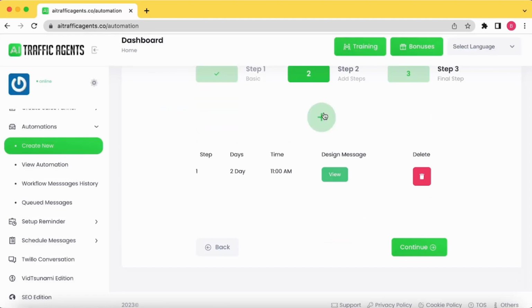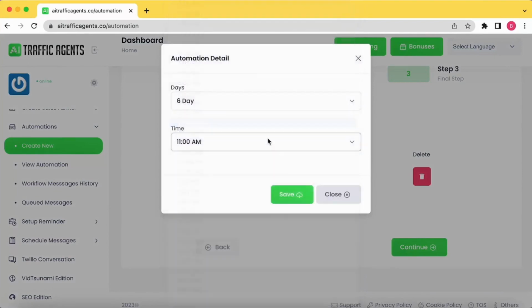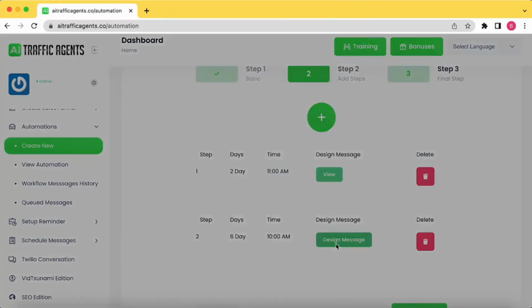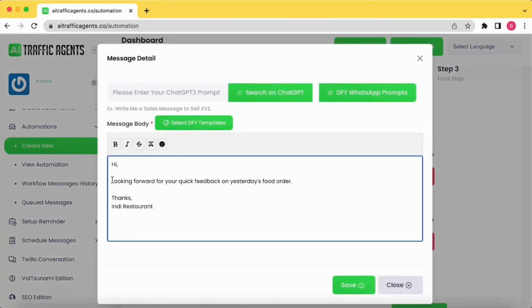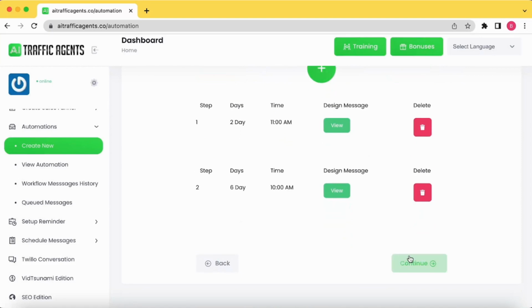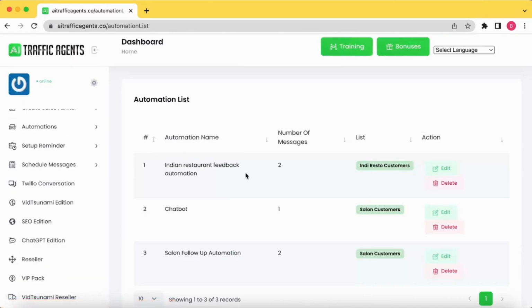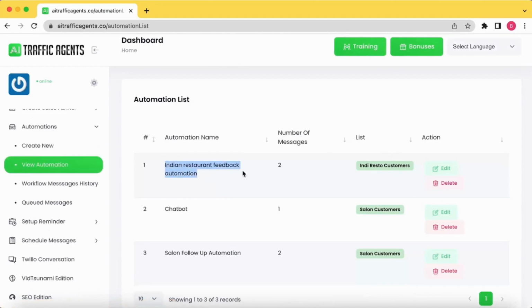If I want to add more messages, let's say I want to send one more message on the 6th day at 10 a.m., I can do that, and I simply have to click on design message and I can create the message. Thanks for your valuable feedback, something like that, and that's it. So my message will be assigned and it will go on the 6th day. Then I'll click on continue and I'll simply submit this automation, and this feedback automation is created.